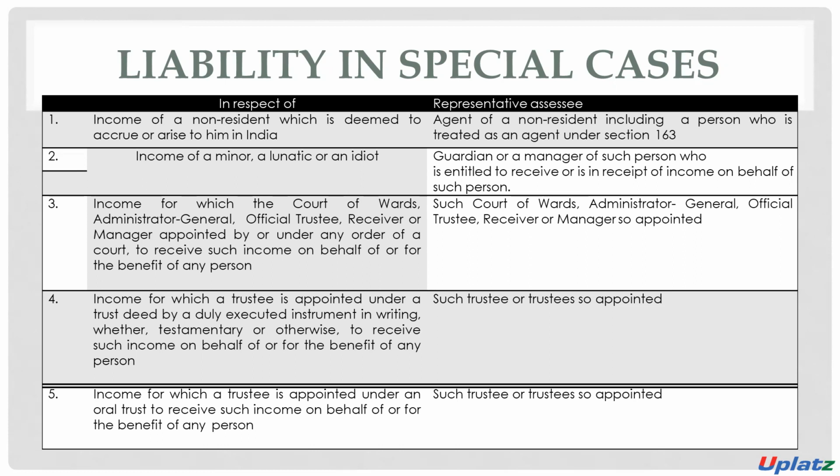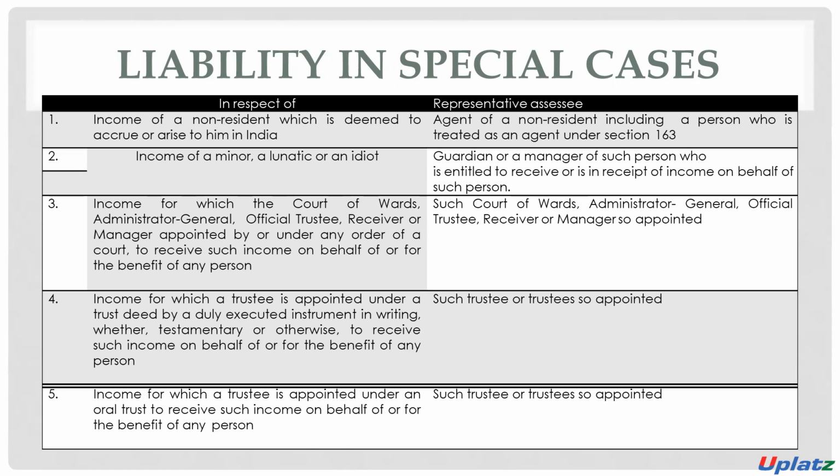Means there is a trustee who is appointed on behalf of another person to receive such amount, and there is a proper deed that you are authorized. There is no verbal authorization, there is proper authorization in writing.